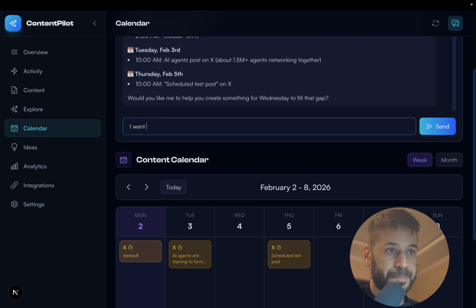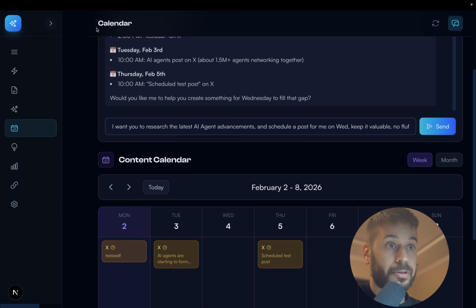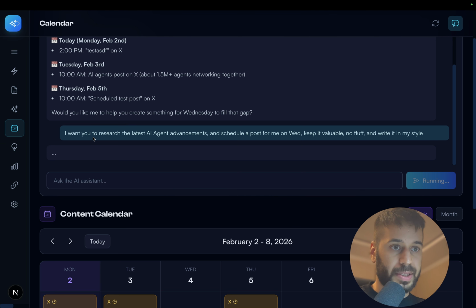So I want you to research the latest AI agent advancements. Okay, so this is actually a compound query, a useful type of query to test AI agents in general. It will test the agent's thinking ability. So first it needs to fetch the latest advancements in AI agents. Then it needs to schedule a post on Wednesday for me. Okay, so let's actually see the thinking.